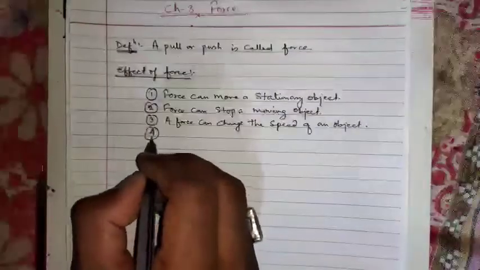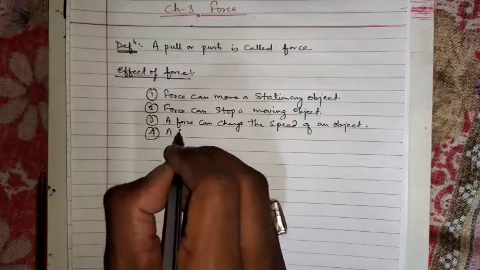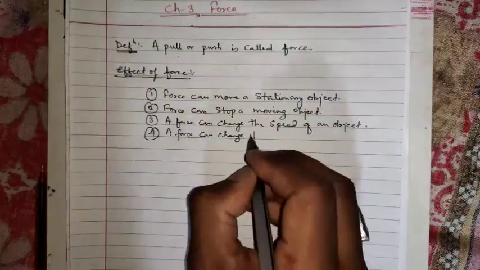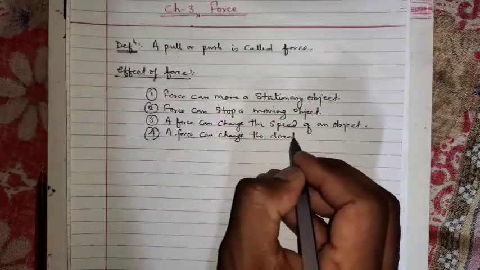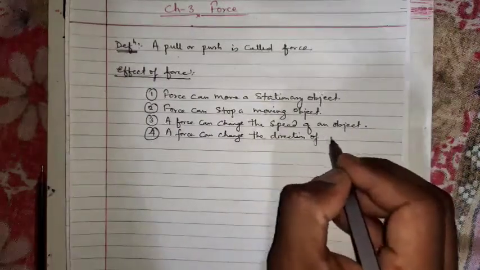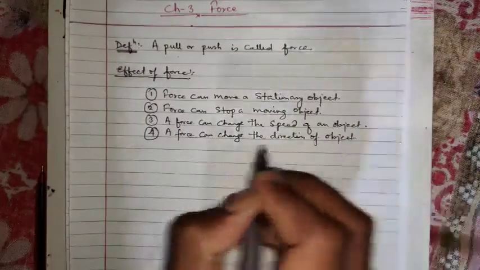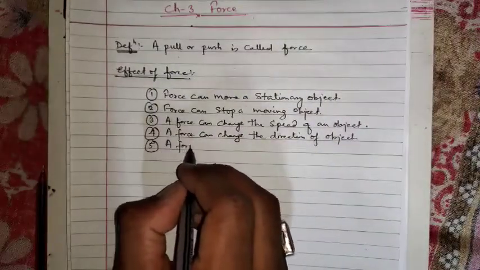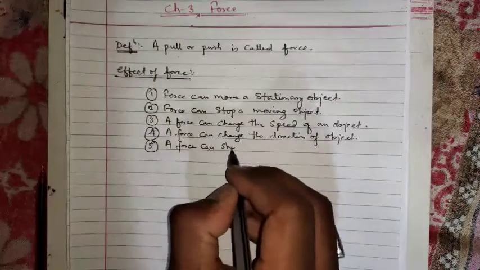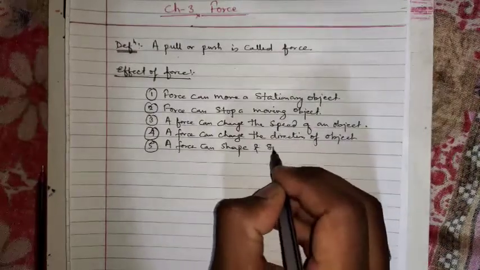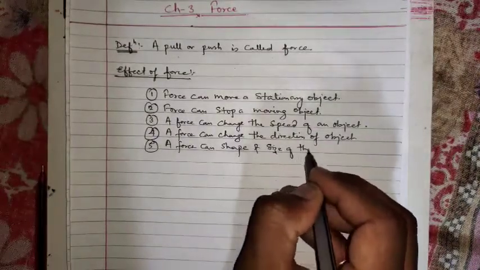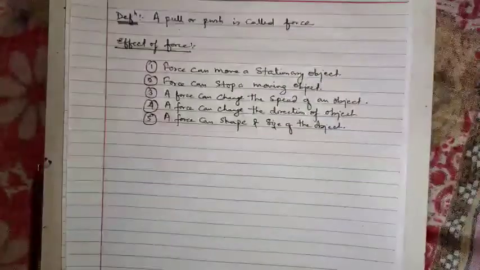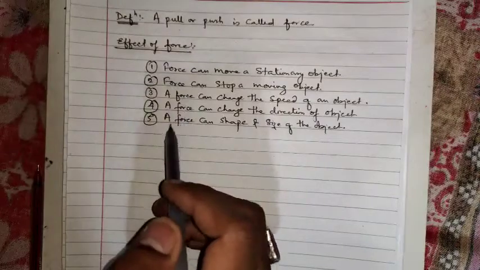The fourth point is force can change the direction of an object. And the fifth point is force can change the shape and size of the object.